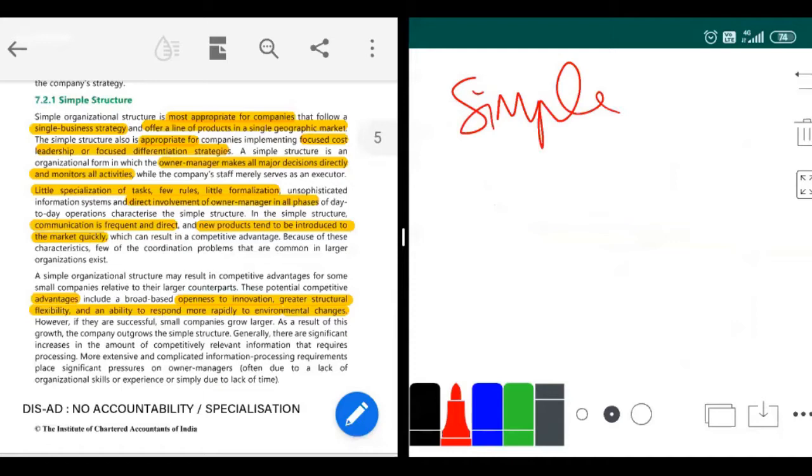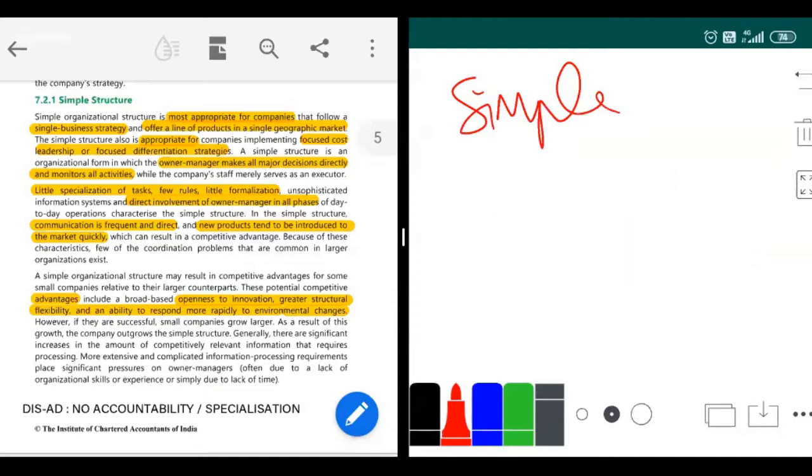From your simple structure to your SBU, everything is expanding. After your SBU, which is your 5th structure, everything will be getting contracted. So first, your simple structure. Whenever someone starts a new thing, a new product or a new business, they start with simple structure.